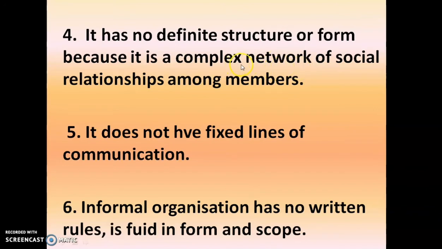That is already fixed, and it is not so complex. But informal organization is a network of employees interacting among themselves, so it has no definite structure and is very complex to understand.